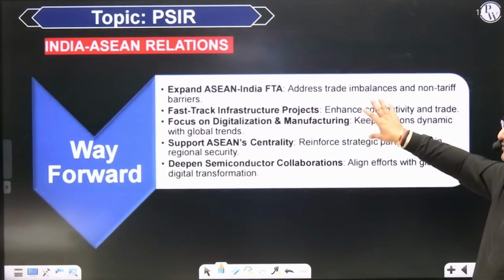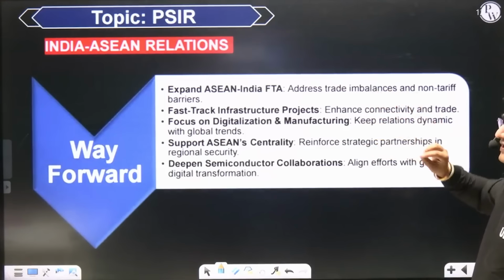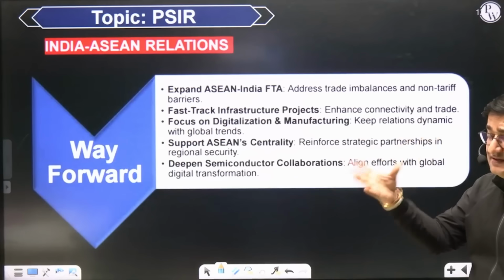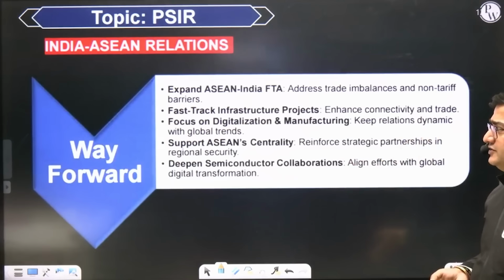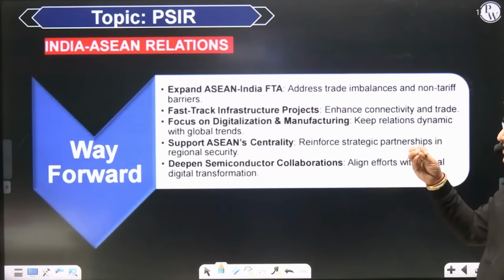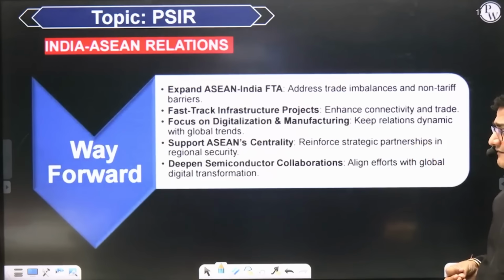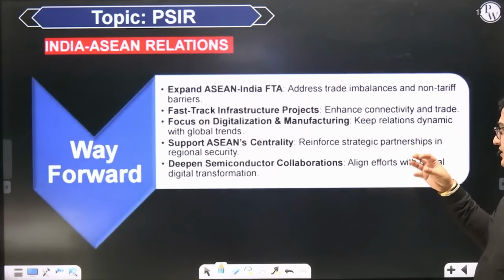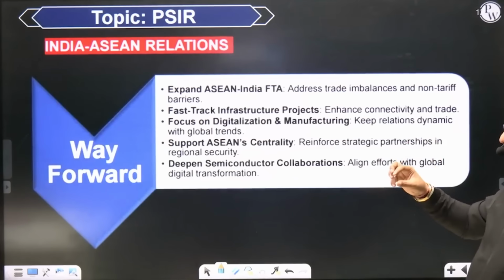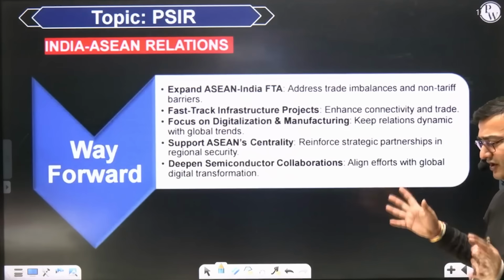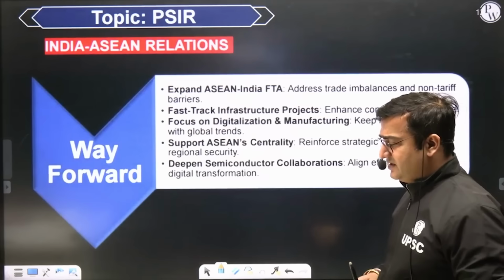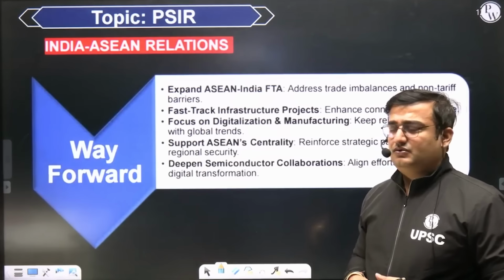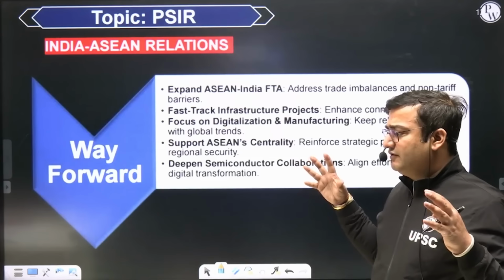Then we also need to complete infrastructure projects on time. For example, जो trilateral highway है उसको जल्दी से पूरा करने की ज़रूरत है हमें. Air connectivity को promote करने की ज़रूरत है. Then we also need to focus on digitization and manufacturing, and we need to reinforce our strategic partnership with ASEAN, and we can collaborate with ASEAN countries in multiple other areas like semiconductors. So we need to take a number of initiatives.